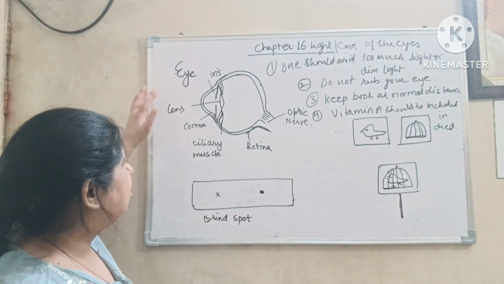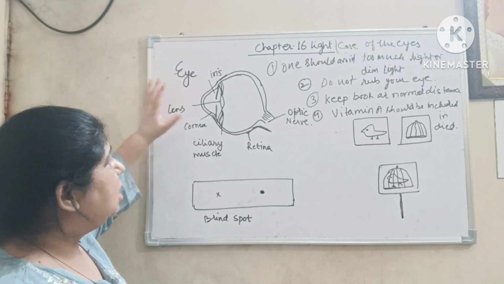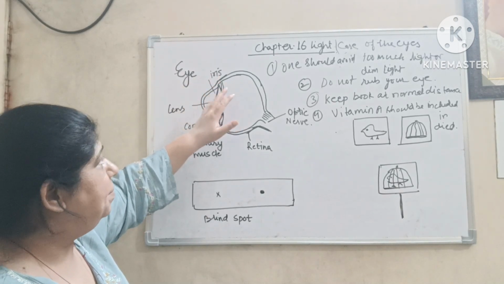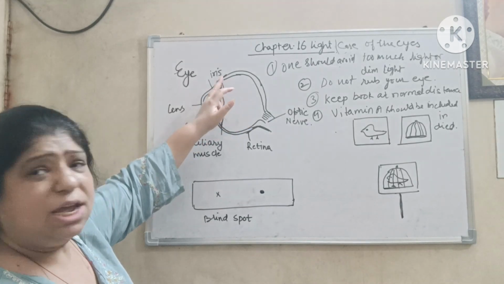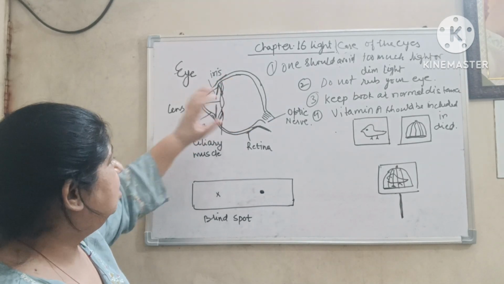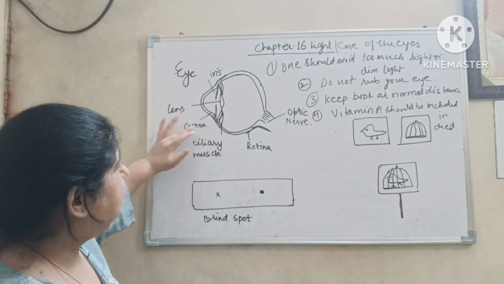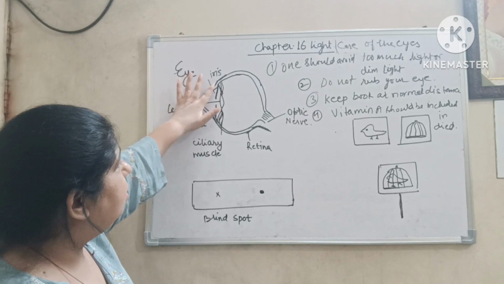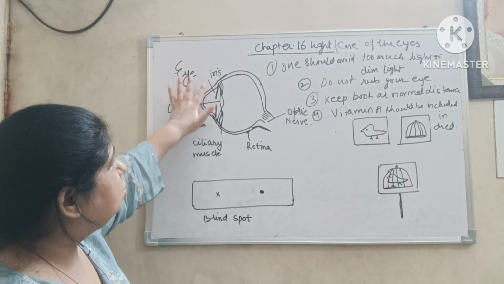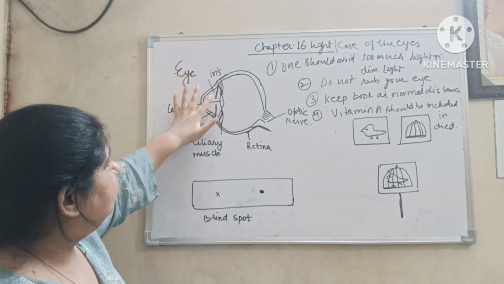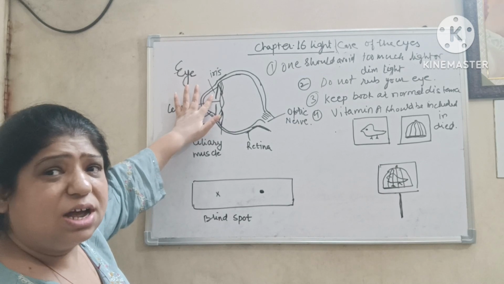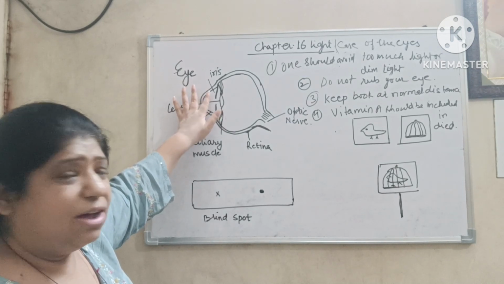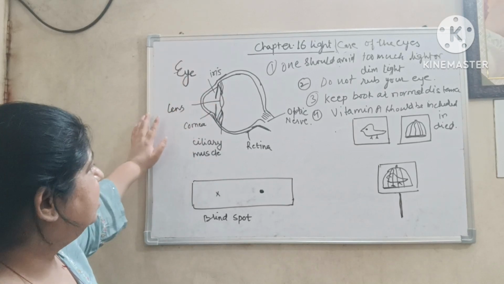Now comes the structure of eye. The eye is spherical in shape. The outer body is white in color. The transparent part is known as cornea. The opaque part is known as iris, which is responsible for the color of eye. If we say the eye is of green color, it is because of iris.